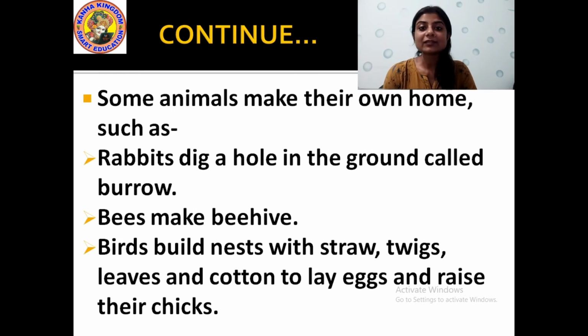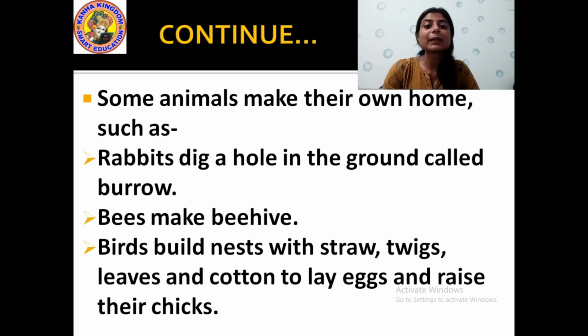Yes? Then hens also pick up the twigs or the small dry grasses from the ground and they make their own home. Have you seen a bird nest? How do they build them? By collecting the twigs. What are twigs? Twigs are the small, thin branches of trees and some other plants. When they are dried, they collect them, and some dry grasses, which are also called hay and straw. They collect them and they build their nest.